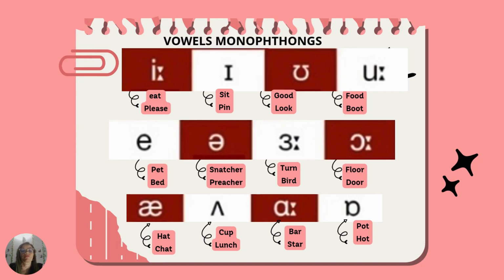Next sound. Or. This sound occurs in the words floor, door. For example, the floor is clean, or the door is locked. Next sound. Ah. This sound occurs in the words hat, shut. For example, the hat is old, or the chat is interesting.